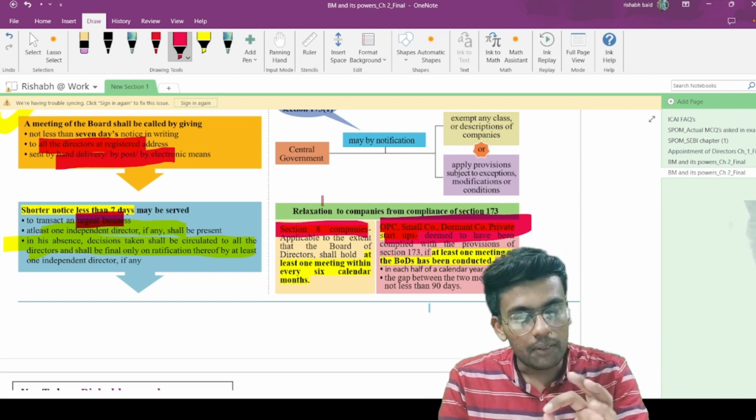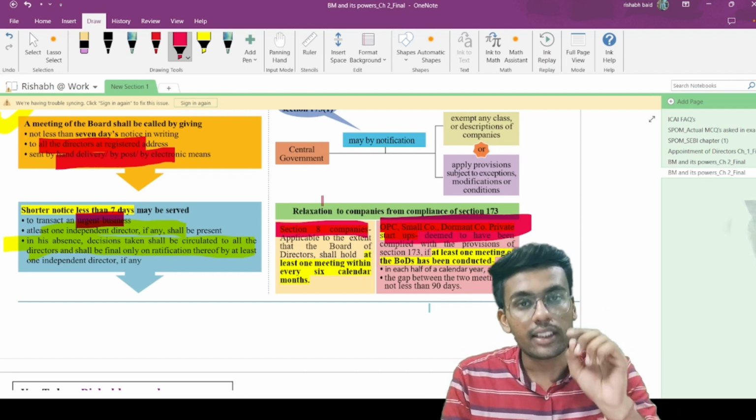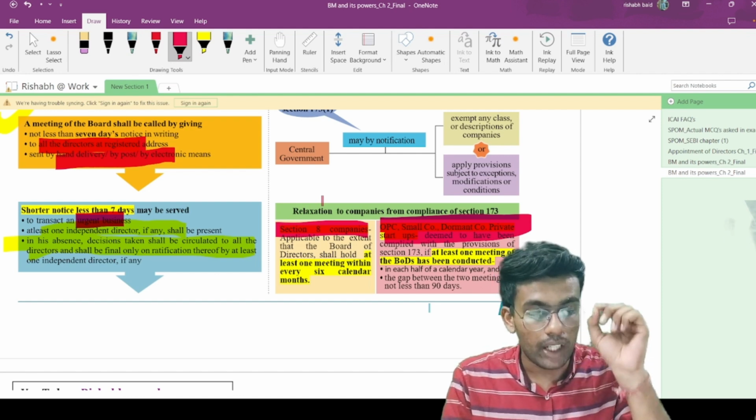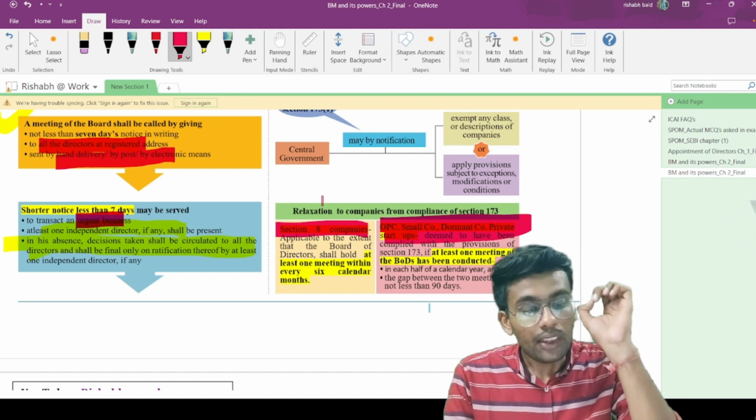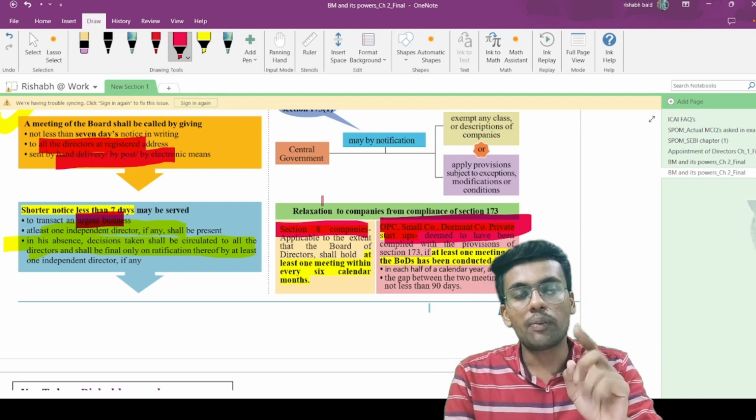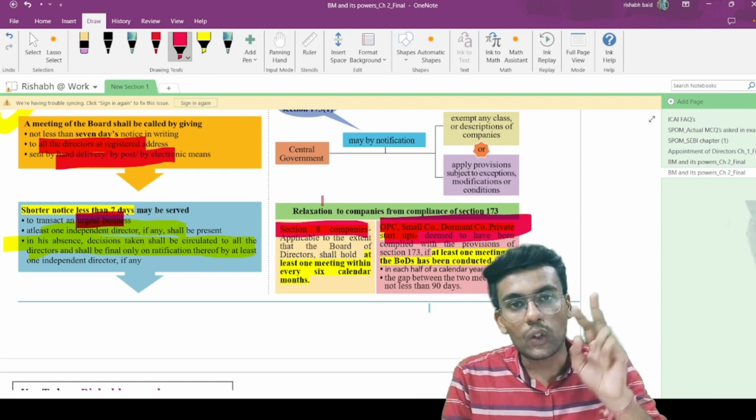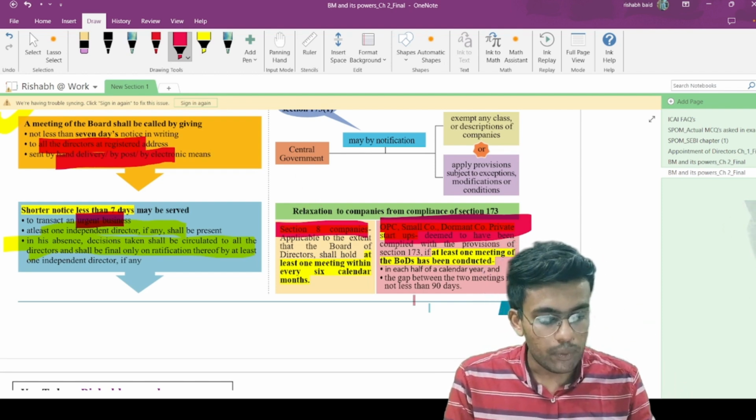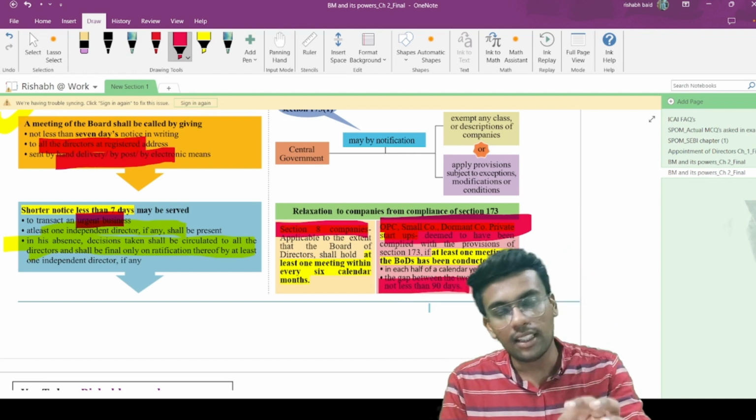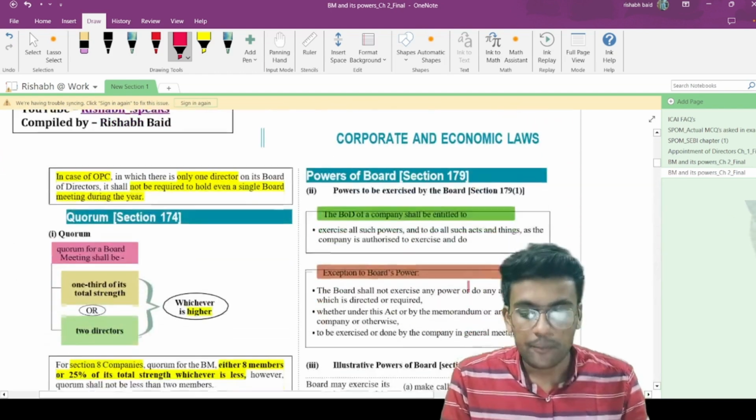In case of a section 8 company, 2 meetings are to be conducted in every calendar year. In case of one person company, dormant company, or a private limited company which is a startup recognized by DPIIT, at least one meeting is to be conducted in every 6 months, and apart from that the gap between the 2 meetings shall not be less than 90 days. So please keep these timelines in mind, because an MCQ can be framed from these timelines for sure.